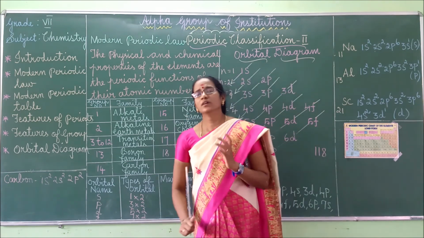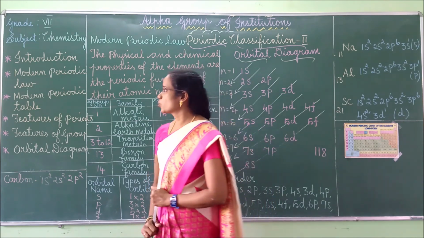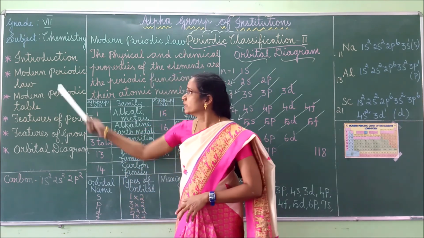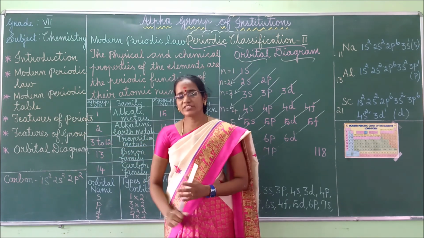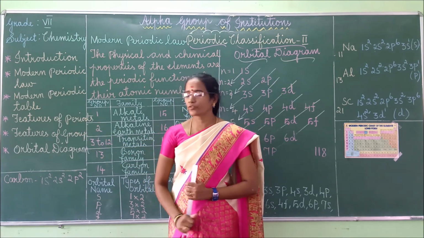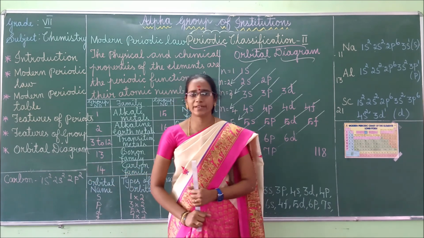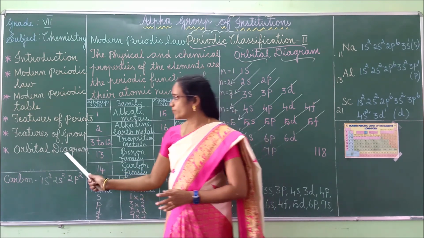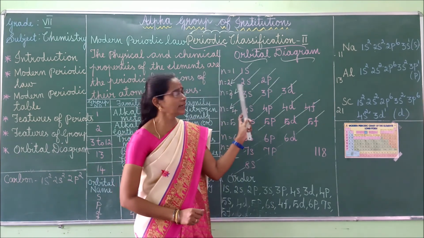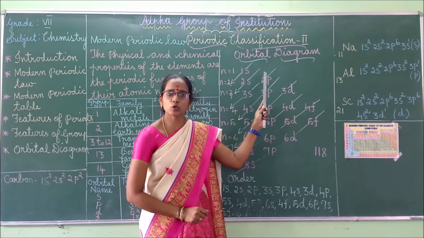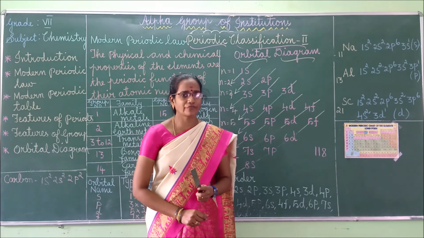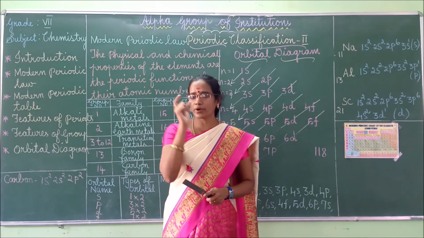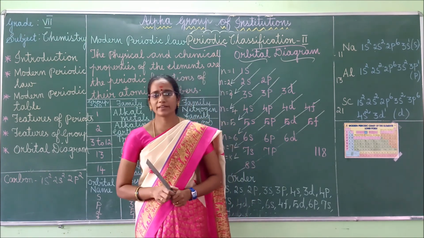That's it, children. Now assignment work. So what are the things we discussed today? About the modern periodic table, modern periodic law, features of period, features of group, and also about the orbital diagram. This orbital diagram is very important. It shows the electrons as arrows and it indicates the spin of the electrons. Just keep that one point in your mind, right, children?